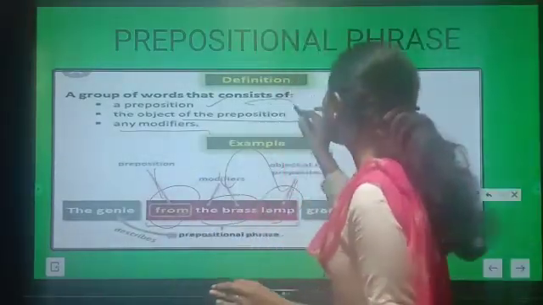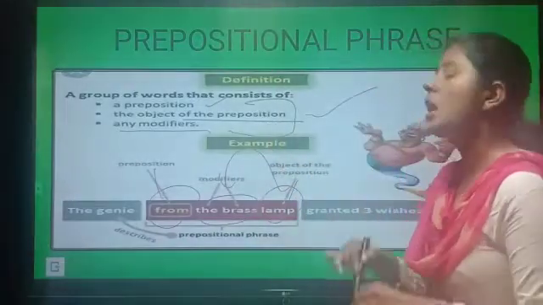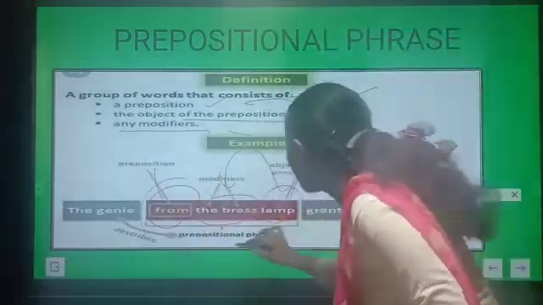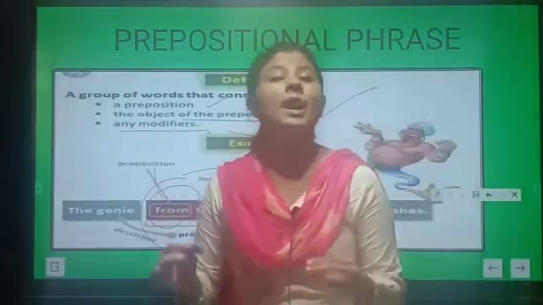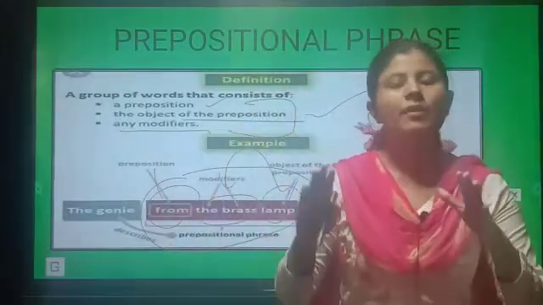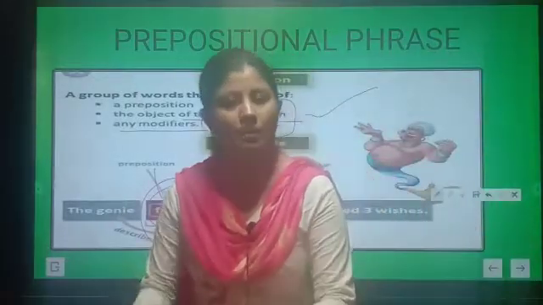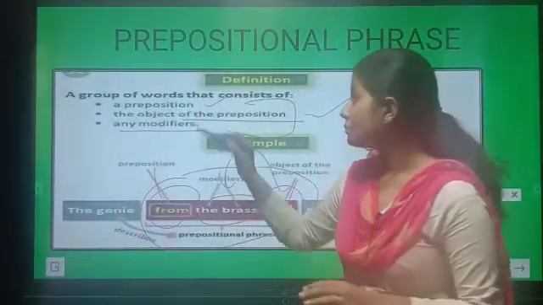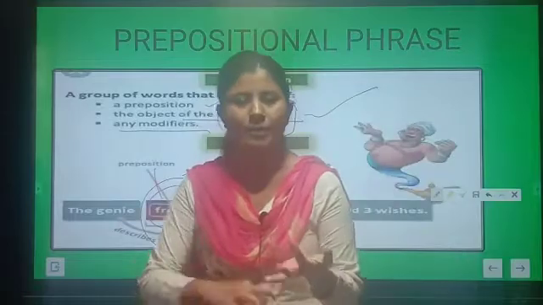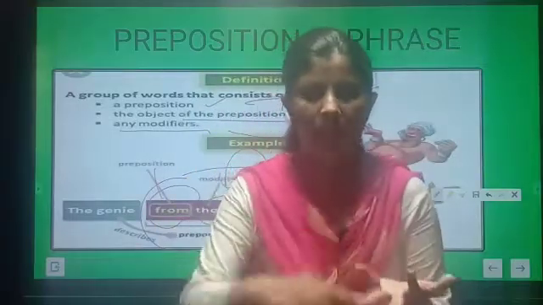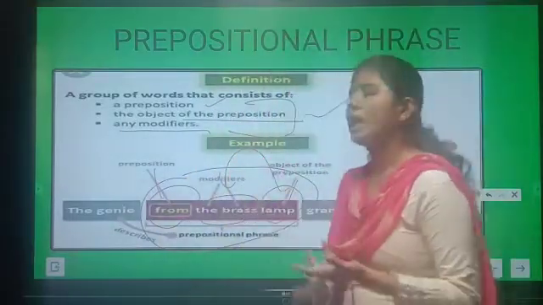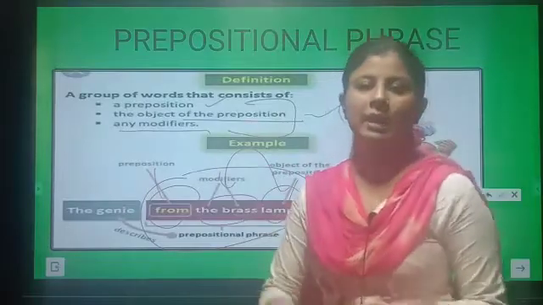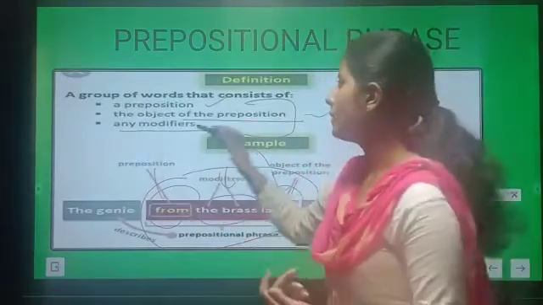So these all three conditions are applying over here, and that's why this group of words will be called the prepositional phrase. So whenever you need to find the prepositional phrase, these three conditions should be followed. A preposition must be there, an object must be there, and any modifier that is modifying the object must be there.